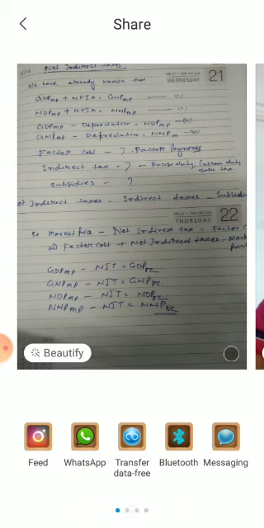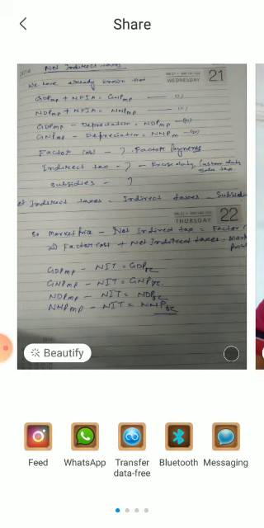So in our economic calculation, indirect tax minus subsidies, that one term we call net indirect taxes. What is net indirect taxes? Indirect taxes minus subsidies. In my example, how much are the indirect taxes? 50 rupees, minus 20 rupees subsidies.